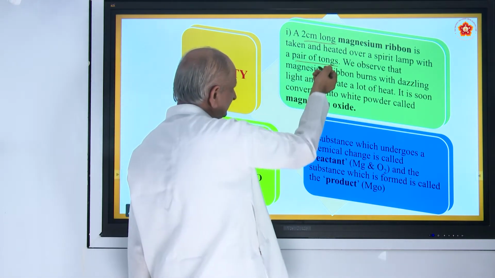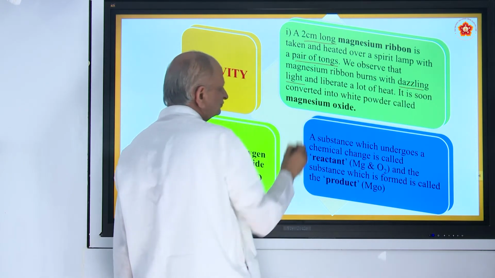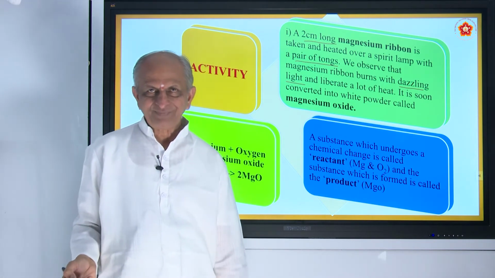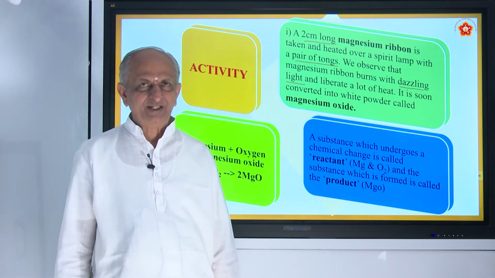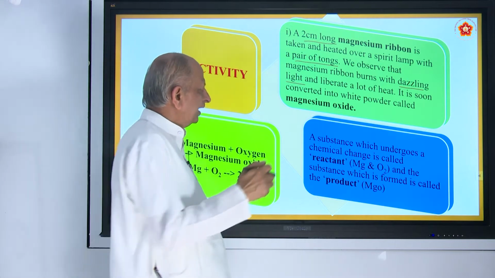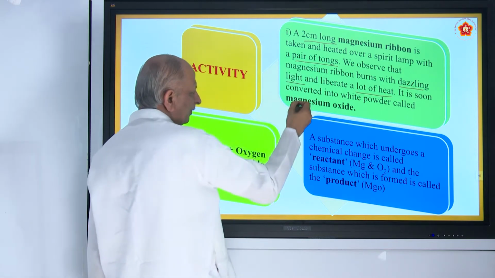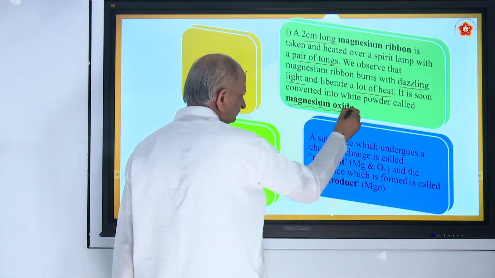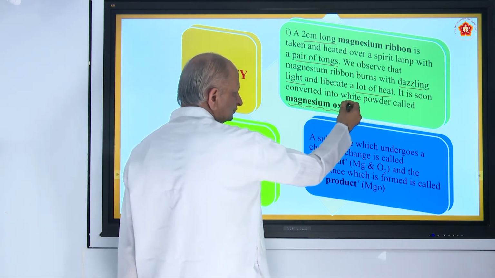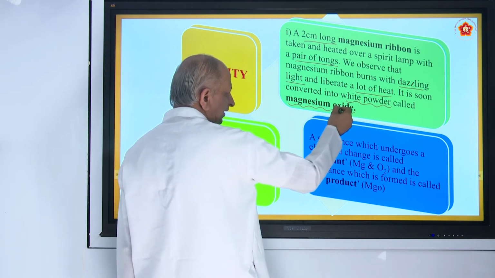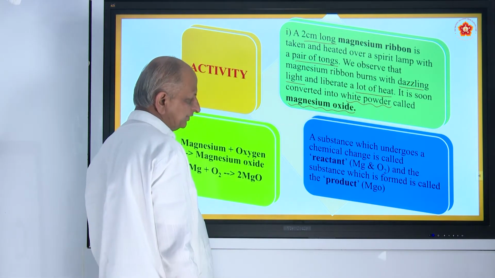Here also magnesium burns like a Deepavali cracker with a dazzling light and liberates a lot of heat. Dazzling means what? Very difficult to see properly. Dazzling, shining very brightly, and it liberates a lot of heat. So what happens? After the burning is over, it becomes magnesium oxide. So that is a chemical change. It is a white powder. This white powder, magnesium oxide, cannot be brought back into magnesium. That is why it is called a chemical change.